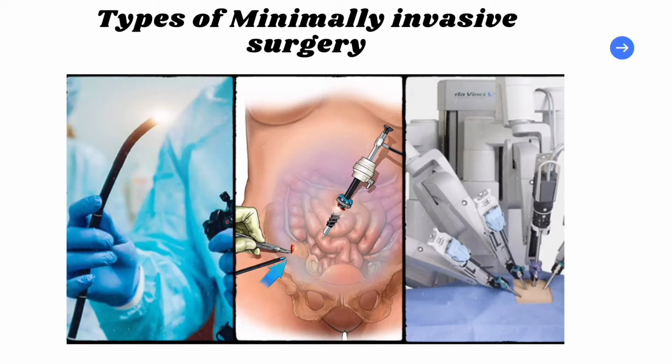The second one is the laparoscopy. In this method, the surgeon will make smaller incisions or cuts in the body tissues to insert the guide wire and other surgical instruments. And the final one is the robotic surgery. Robotic assisted surgery includes a computer system through which the surgeon will perform the operating procedure. In robotic surgery, the surgeon uses an endoscope, guide wire and robotic instruments.